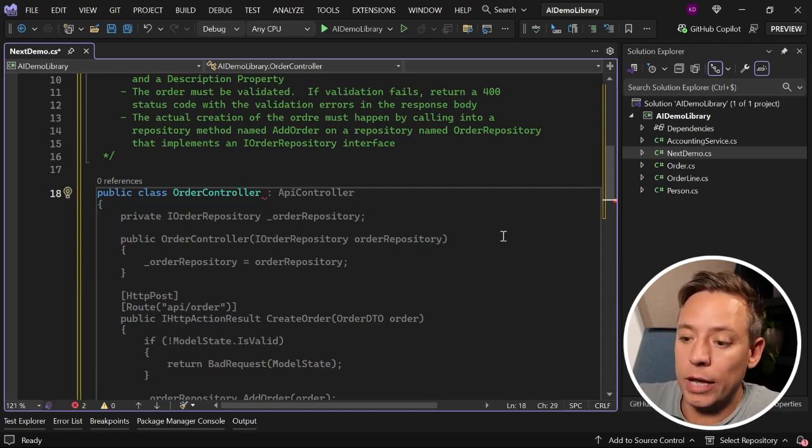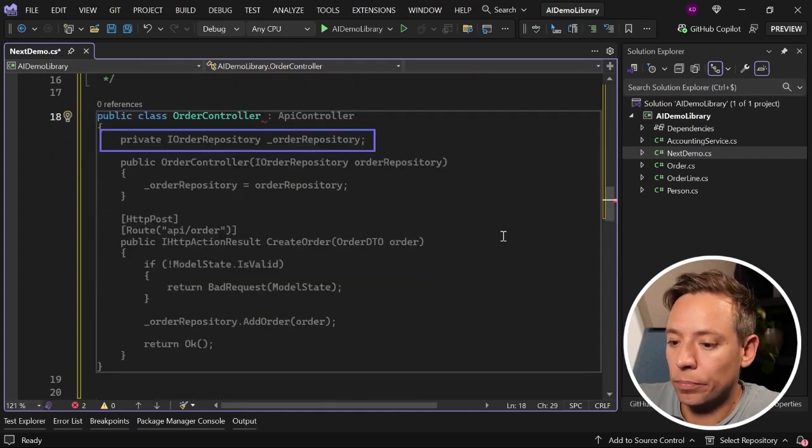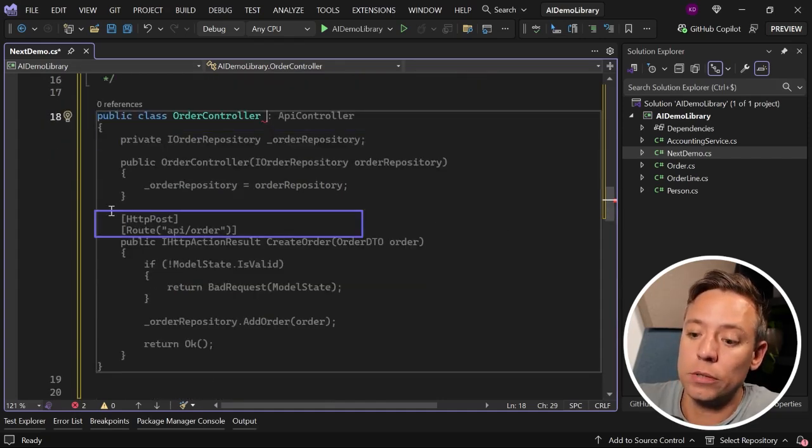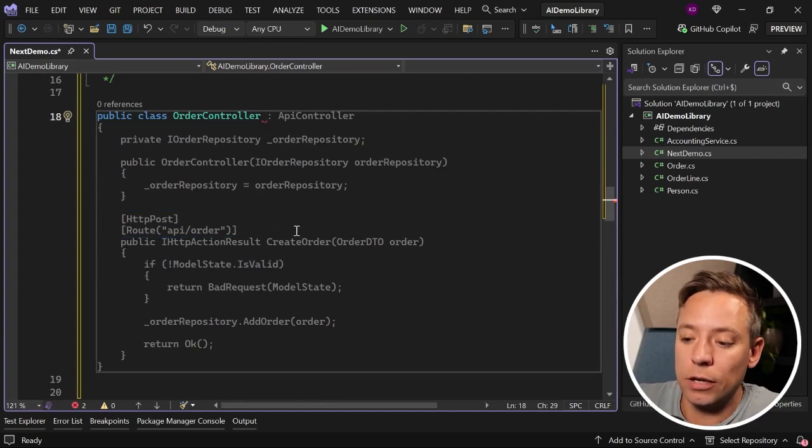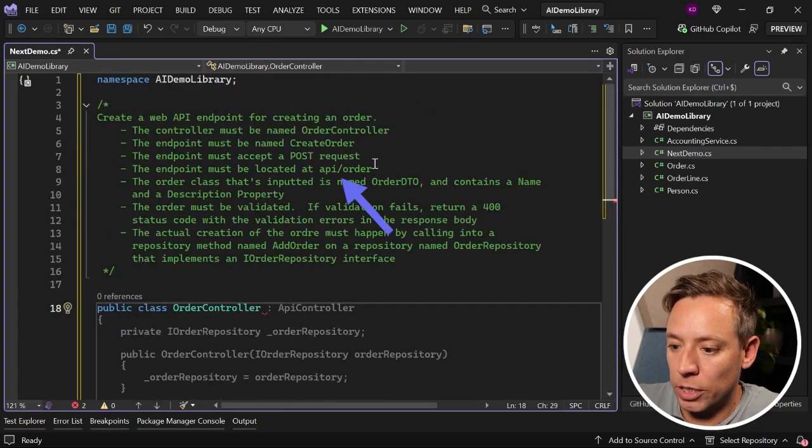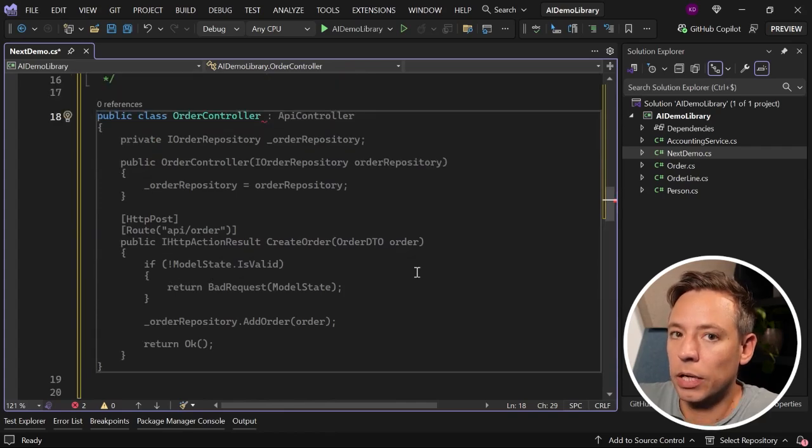From that moment on, we have the order repository. The post method is generated. The route is API/order, which is what I requested here. I also asked to validate the input. That's more or less okay, let's say.